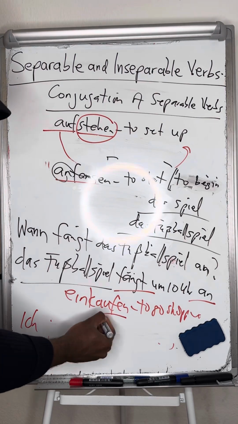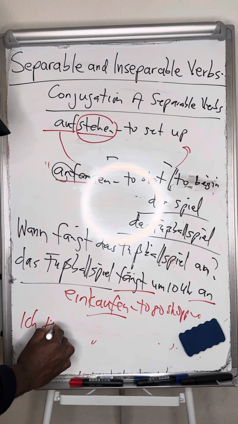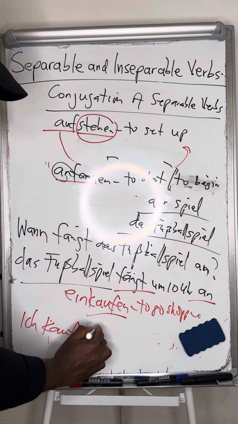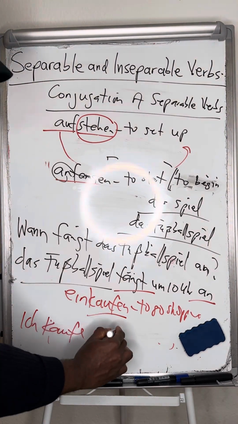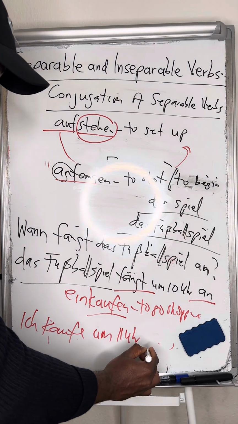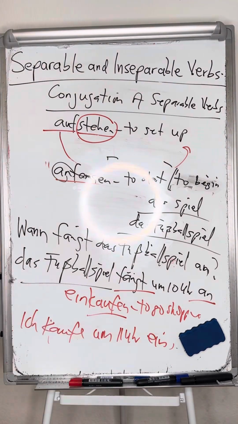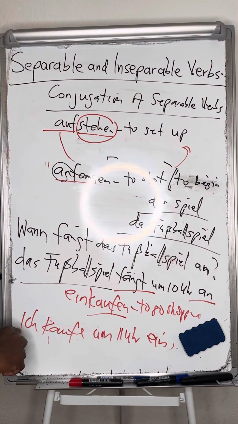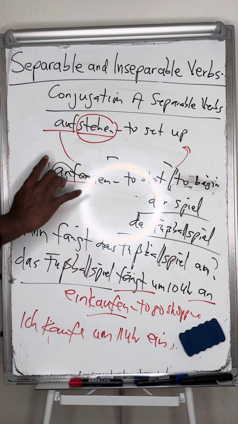Ich kaufe 11 Uhr ein. See the prefix going at the end. That is all about separable verbs when you conjugate them.